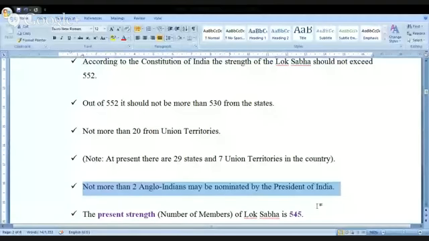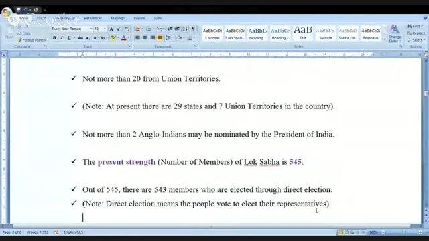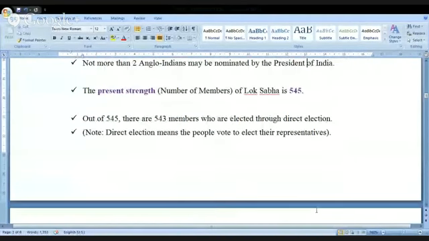Okay, now again I'm opening the document. Look at this here. The present strength of the Lok Sabha is 545. See here, 545 is what we are maintaining, but out of this 545 I have also included the 2 nominated members. As of today, I don't have 545, it is only 543. Just remember this. Out of 545, there are 543 members who are elected through direct election.